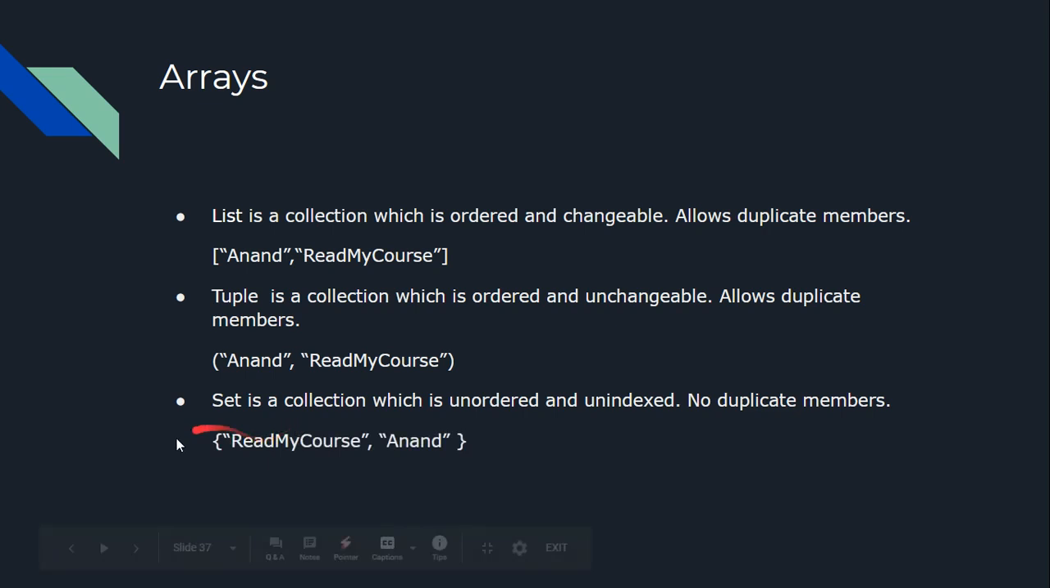Creating a set is very simple. For list we use square brackets, for tuple we use parentheses, and for set we use curly brackets.